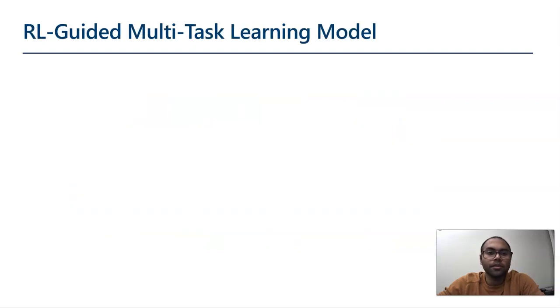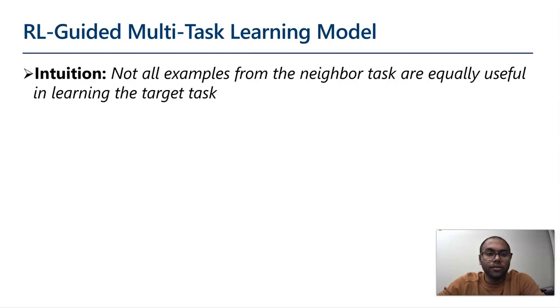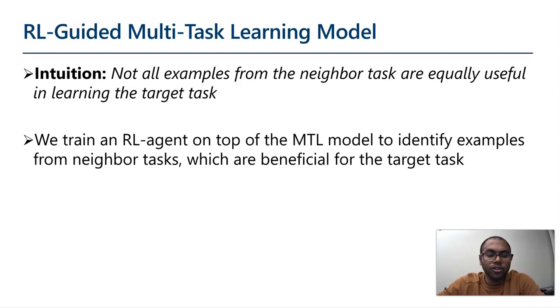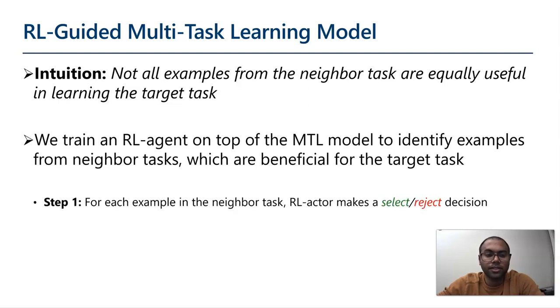Now let me describe the reinforcement learning guided multitask learning model. The intuition behind this model is that not all examples from the neighboring task are equally useful for learning the target task. Hence, we train an RL agent on top of the multitask learning model in order to identify those examples from the neighboring tasks which are beneficial for the target task.